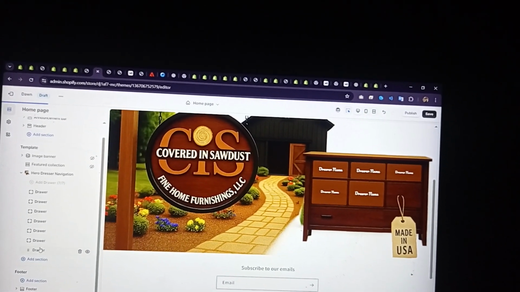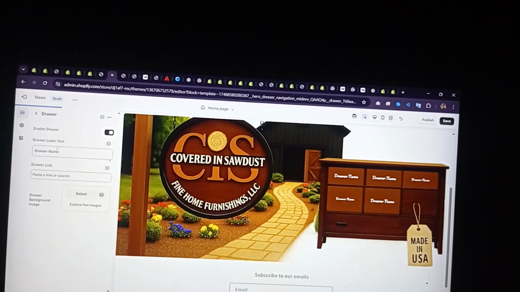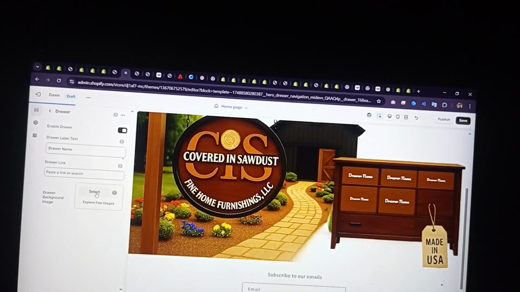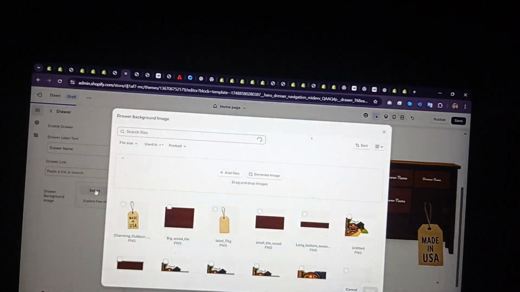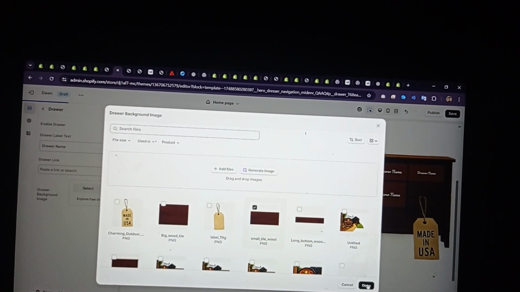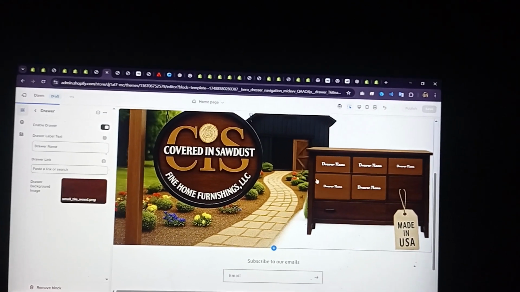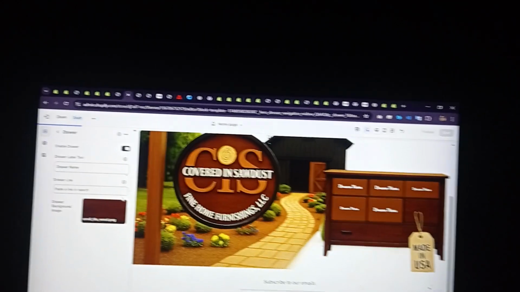And in each block you will see the option to customize the name and the drawer link, and also you have to set the hover effect image. Actually here is the hover effect, you will see. Okay, you just have to explore it and you will know how to use it.